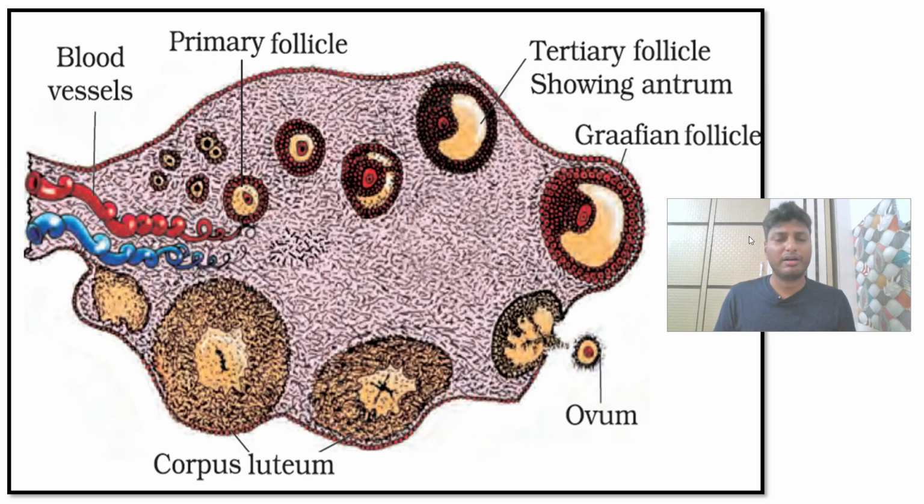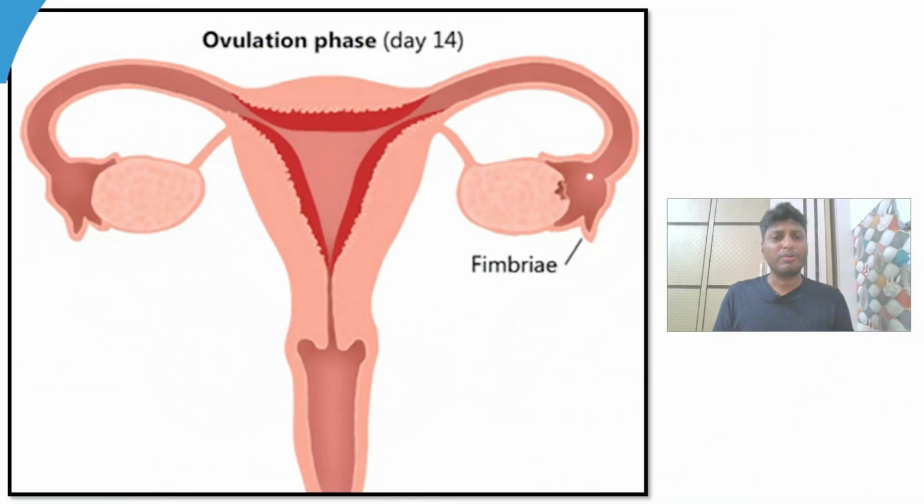So there are many hundreds of primary follicles which are present inside the ovary of every female. Each of these primary follicles subsequently matures into secondary follicles. Now the secondary follicle in turn matures into the Graafian follicle. So basically what happens here, students, is during each menstrual cycle, roughly only a single secondary follicle actually matures into a Graafian follicle. The rest of the secondary follicles are going to degenerate. So during the follicular phase, the primary follicle develops into secondary follicle and the secondary follicle develops further into the Graafian follicle.